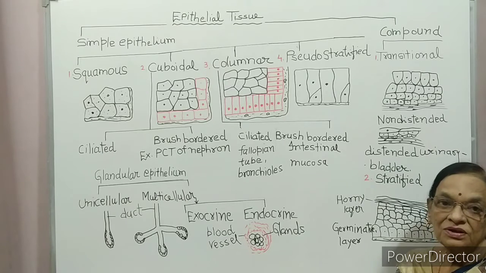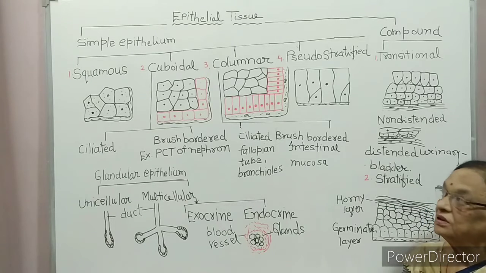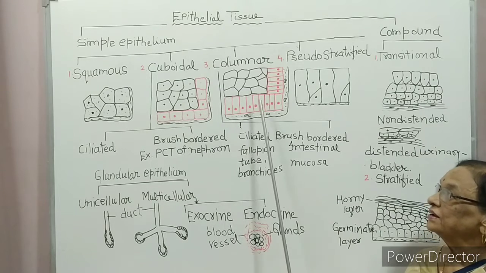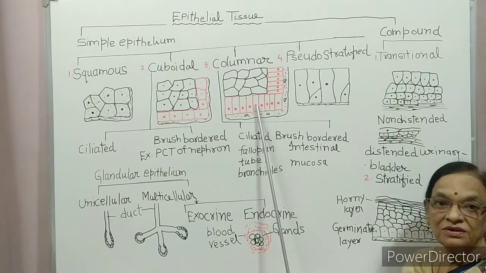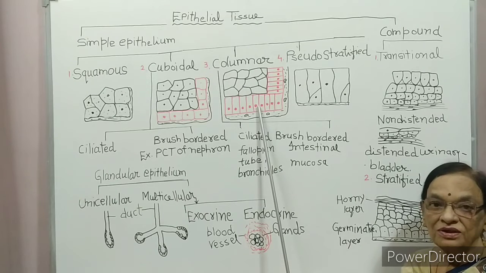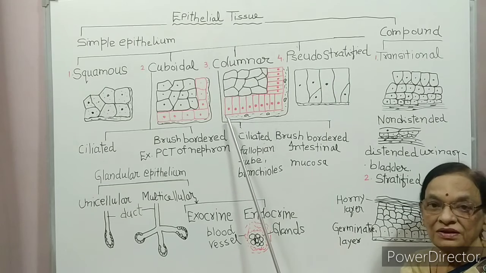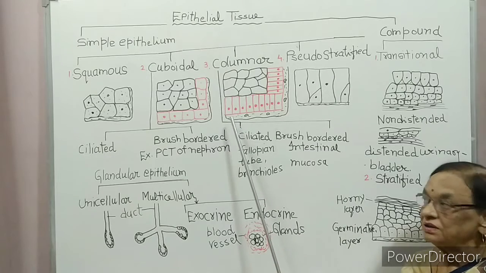Epithelial tissue is mainly protective. So here cells are compactly arranged so that nothing can go inside the organ or nothing can leave the organ.